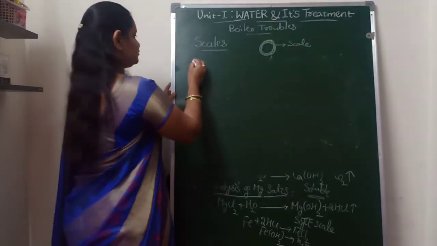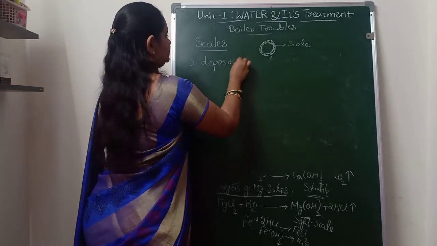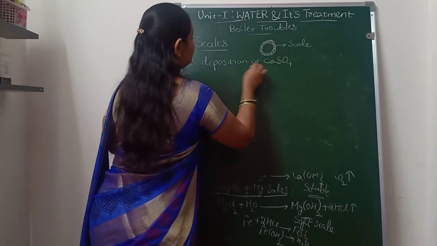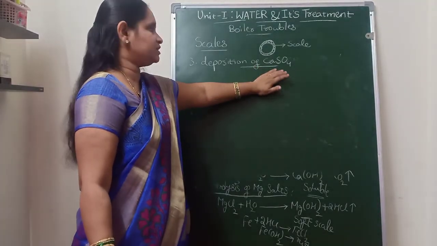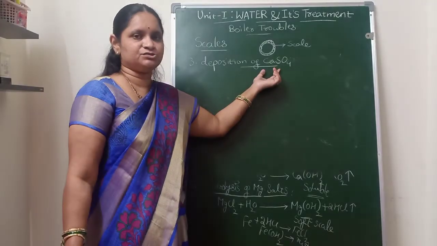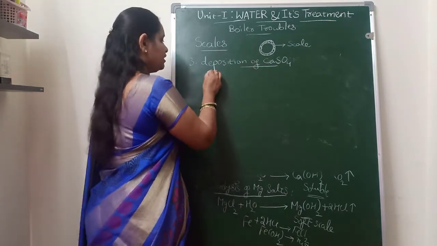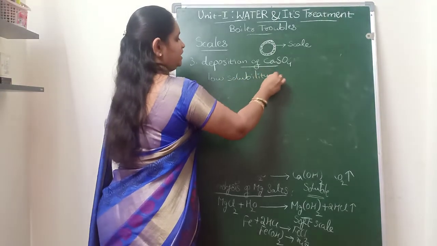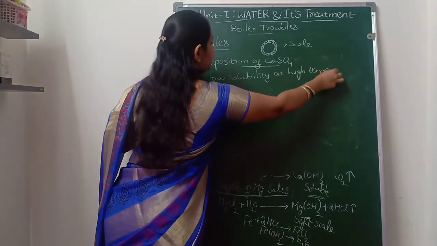And the scales are also formed due to the deposition of calcium sulfate. This is a very hard type of scale, the hardest among all the scales which are formed in the boilers. So calcium sulfate is one of the salts which gives permanent hardness to the water, and it has the special property that it has low solubility at high temperatures.